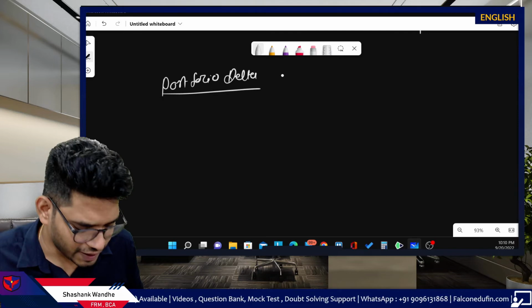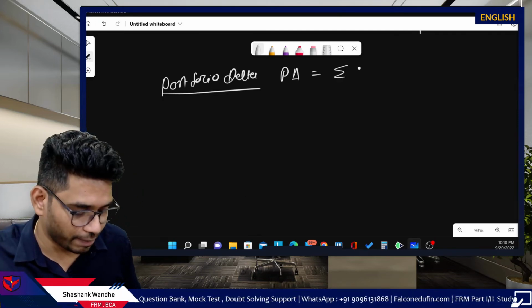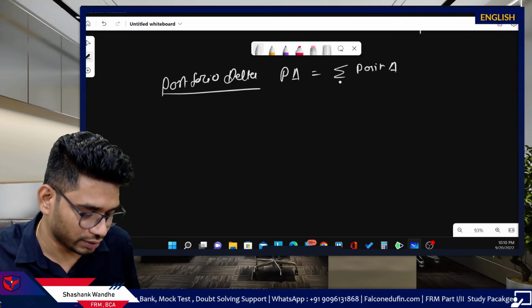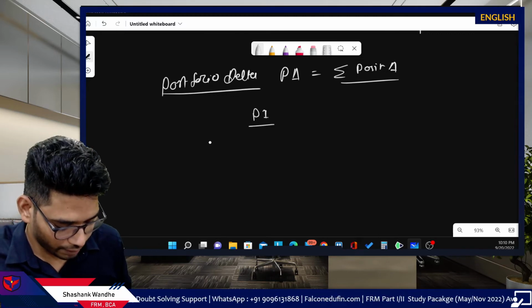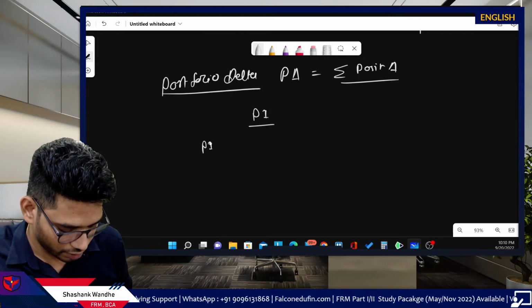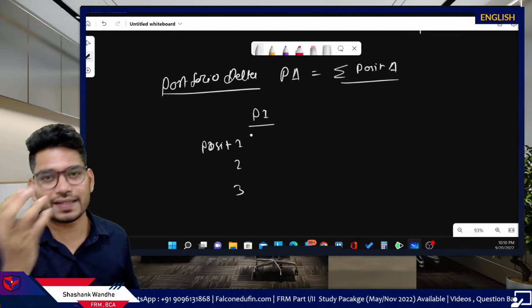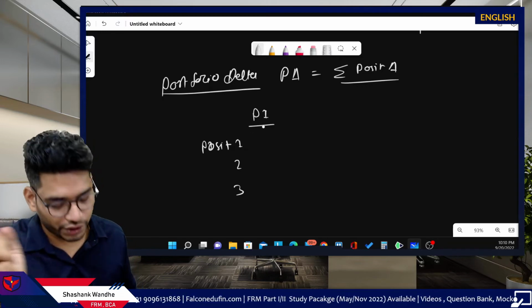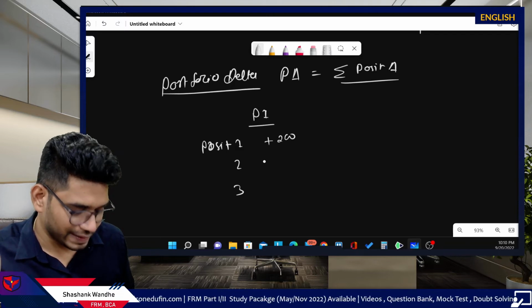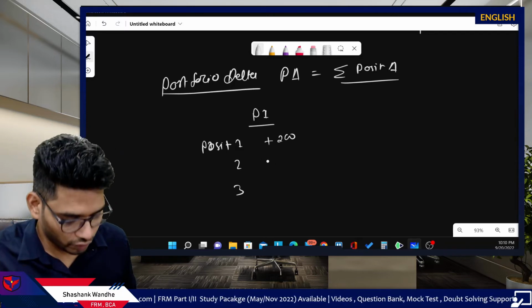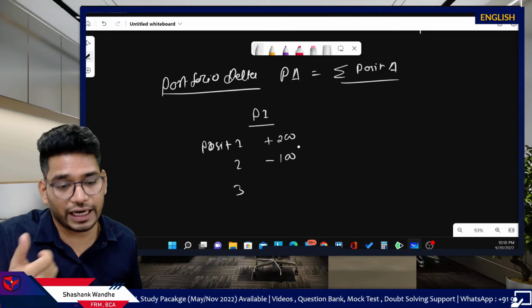Okay, so just for the explanation purpose, portfolio delta is simply the summation of position delta in that portfolio. Okay, so just imagine there is one portfolio P1 where this is your position 1, 2 and 3. Position 1, just imagine it is a long call option, which brings the position delta of 200. Second position is a long put option, which brings, say, delta of minus 100. Obviously it will bring the negative delta.